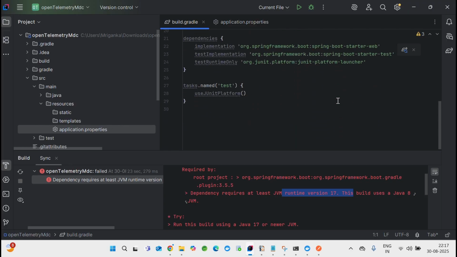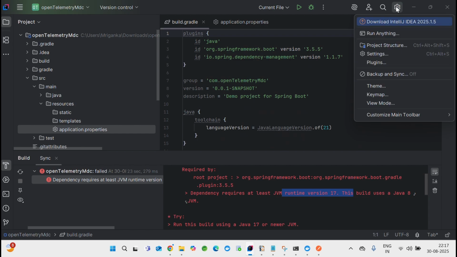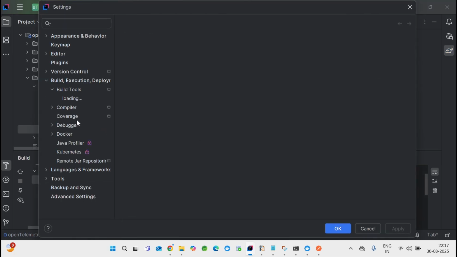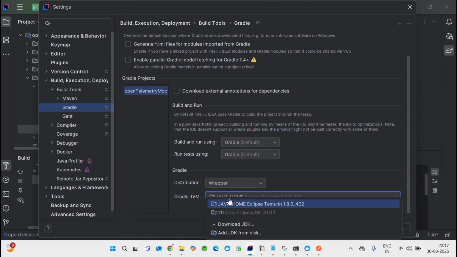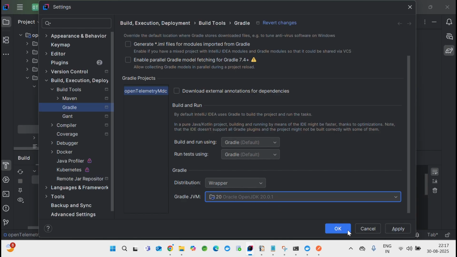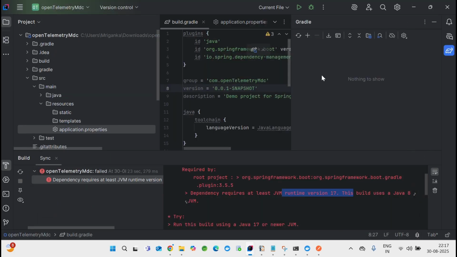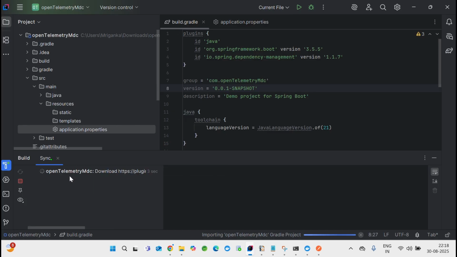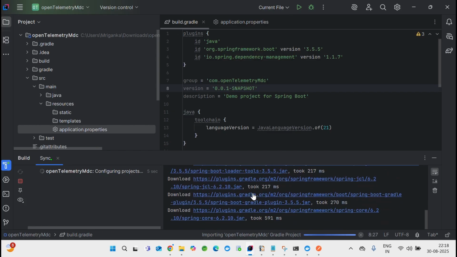I think I have to change my Gradle settings. Okay, this is 8, that's the reason it is crying. Let me choose 20, apply. Let's see. Oh, it worked now.